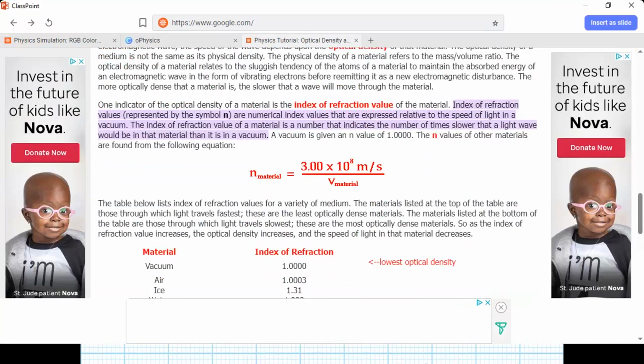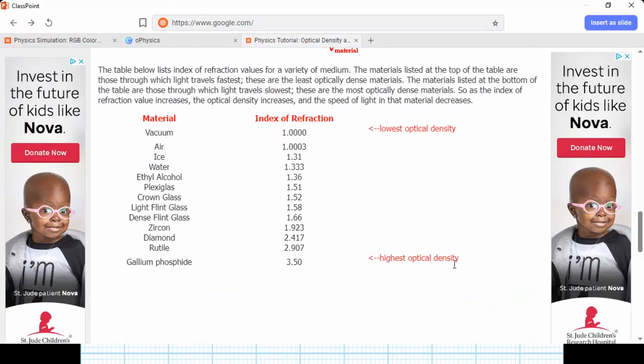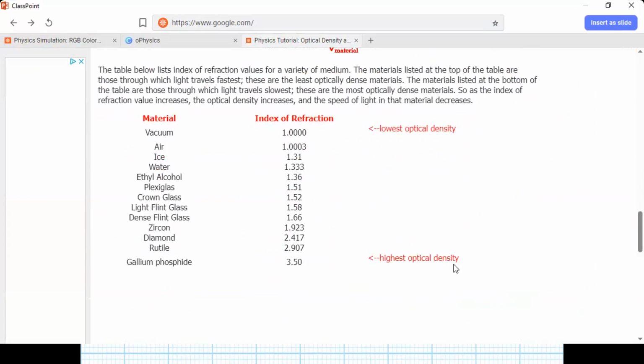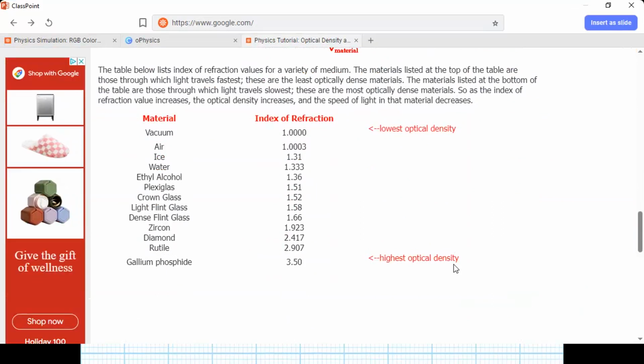So this table shows the vacuum. The refractive index, or index of refraction, for vacuum is 1. And it makes sense. For air, it is 1.0003, which is almost equal to 1. Okay, if you round it to 1 decimal or 3 decimal places, it's going to be almost 1. Good. So ice 1.31, water 1.33, and plexiglass 1.5.